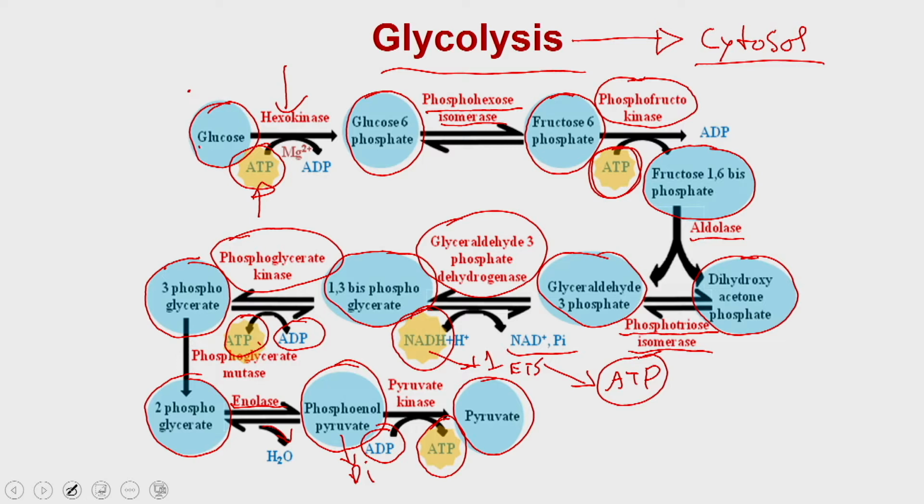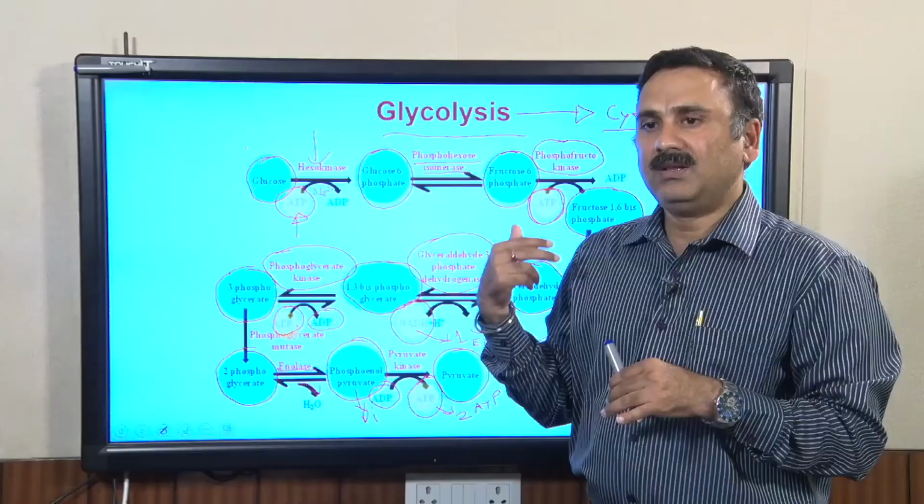Which means you have spent 2 ATPs in the initial 2 reactions, and with the generation of NADH you have produced ATP. In the second reaction, with the extraction of a phosphate molecule from 1,3-bisphosphoglycerate, you have generated 2 molecules of ATP, and in the last step, when phosphoenol pyruvate also loses another phosphate molecule, you generate another 2 molecules of ATP. So, if you see the balance sheet of ATP production from glycolysis, you gain many ATP by spending 2 ATP in the first reactions.